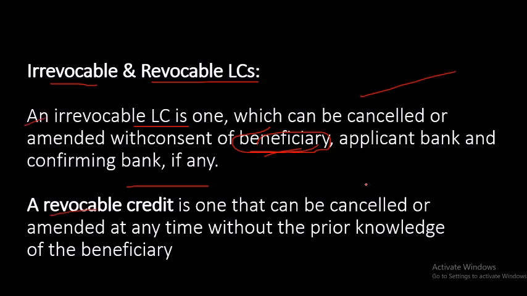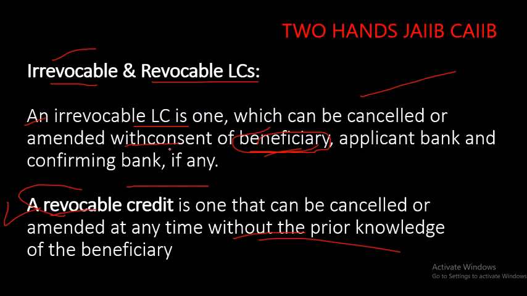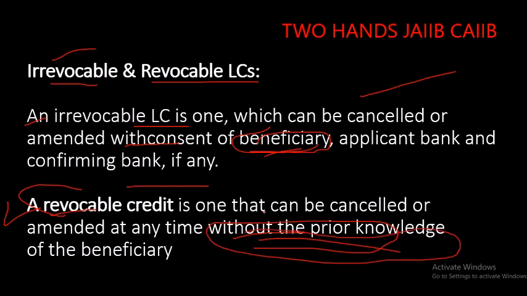And what is revocable? Revocable means it can be cancelled or amended anytime without prior knowledge. Irrevocable means it can be cancelled or amended only with the consent of the beneficiary. In revocable there is no need for any permission; without any information to the beneficiary we can amend the LC, that is called revocable. Irrevocable means with consent, you have to ask if you want to cancel. With the consent of the beneficiary you can change. And revocable means without the prior knowledge of the beneficiary you can change it.